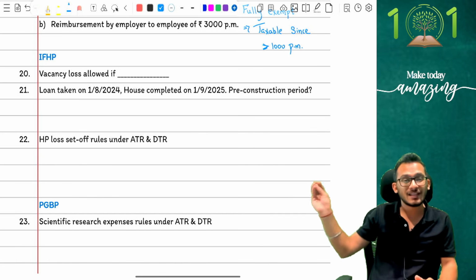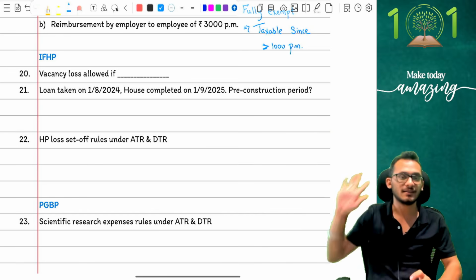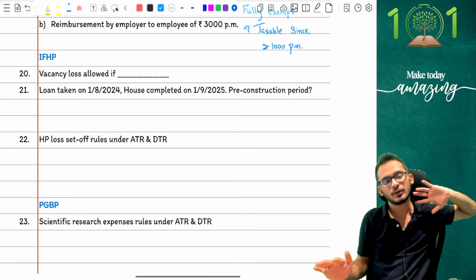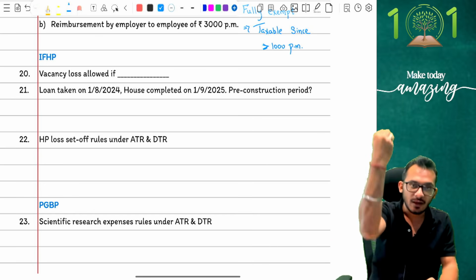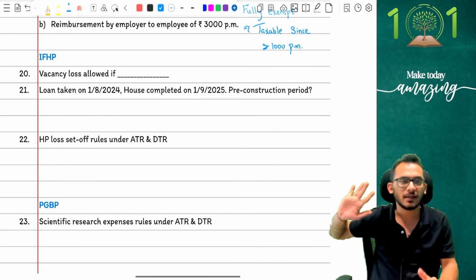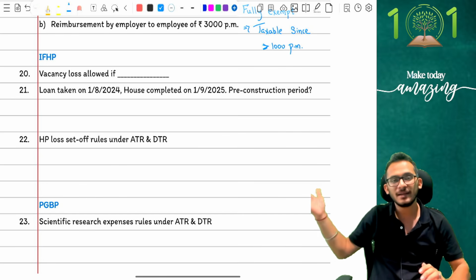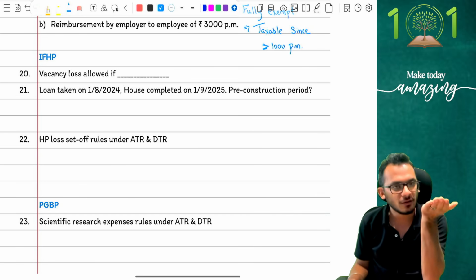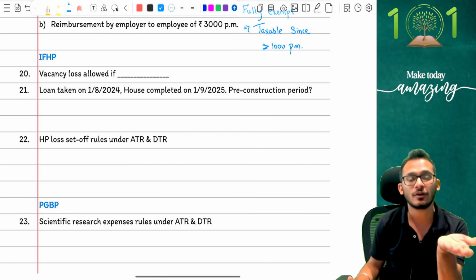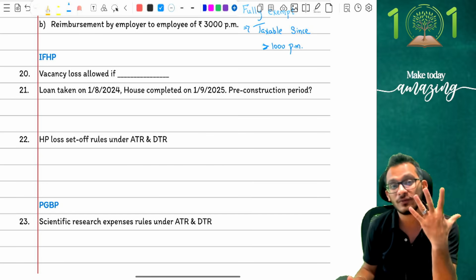However, if my actual rent for the full year itself would have been 2 lakhs, whereas my expected rent is showing 2 lakh 50, then government will say, beta, whether you have vacancy or not, you were from the start itself a bad boy only. Because had you gone and given me rent for 2 lakhs of the full year also, I would have still collected tax on 2 lakh 50 because you were anyway a bad boy to me. With that conversation, there is no reason for me to give you vacancy loss.